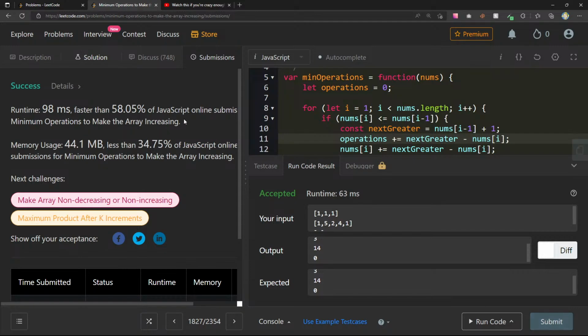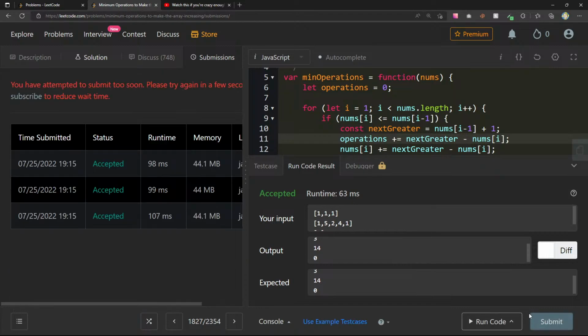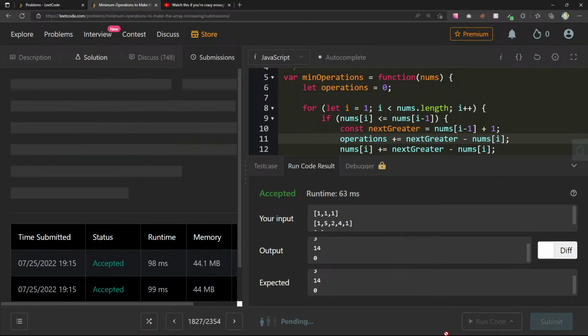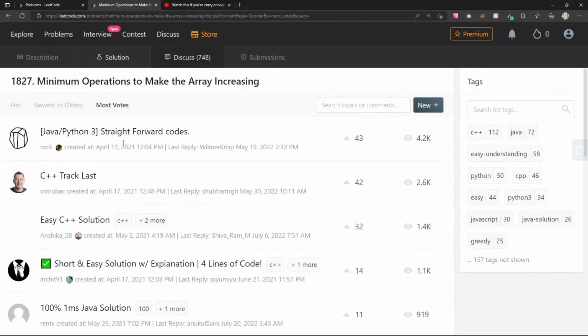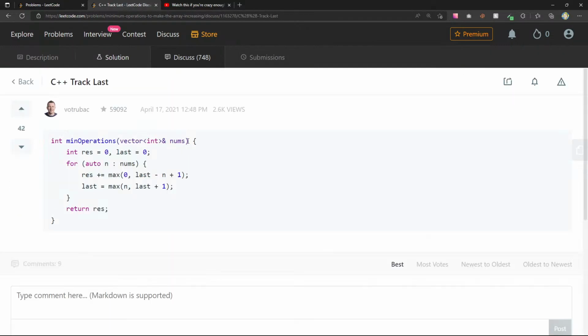$58. So it's almost like it's consistently just right in the middle. I would like to see if we can get it to be a little bit better. Okay, I see. Okay, so this one was a little better. Let's see what the discussions have to say. I'm very curious.